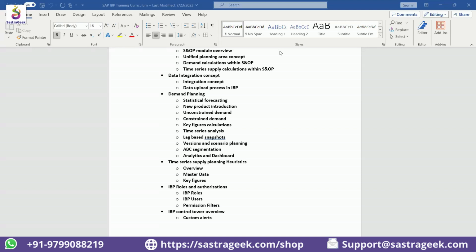But we will also cover what the optimizer includes, right? We may not have long detailed sessions on it, but yes, definitely we'll cover optimizer concepts. If you have a background of SAP APO optimizer, it will help you to grasp this concept. Otherwise, I would suggest for other people, we'll focus on the supply planning process altogether.